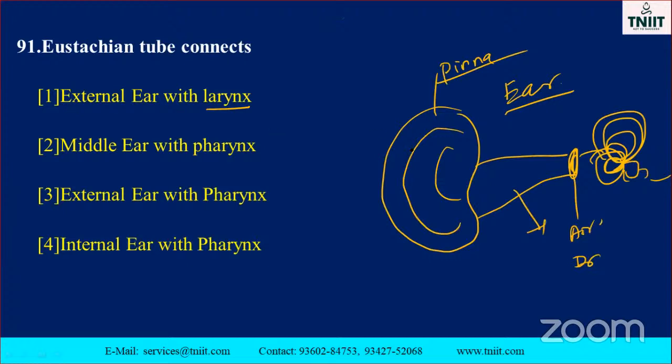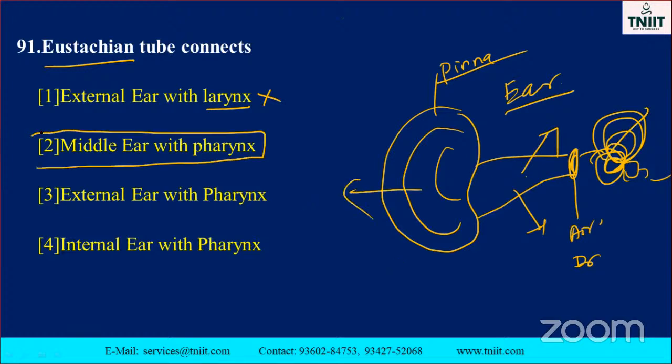External ear. This is not external ear. Eustachian tubes. This is called as eustachian tubes. Connected with the external ear with larynx. No, this is not a correct answer. Middle ear. So the eustachian tube, this is called as middle ear. This is internal ear. This is outer ear. So the option is middle ear with pharynx. Don't forget, my dear.